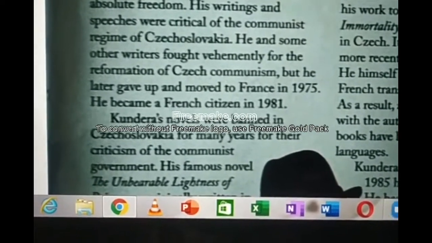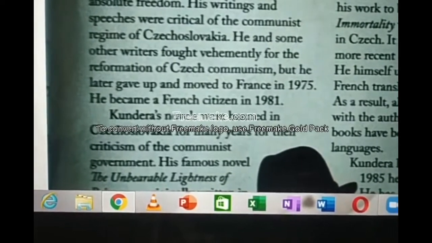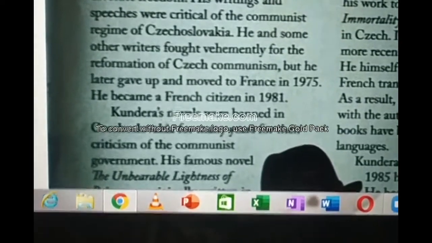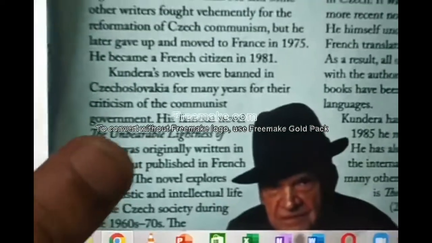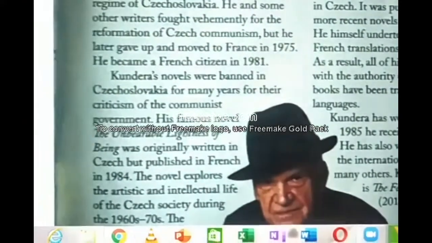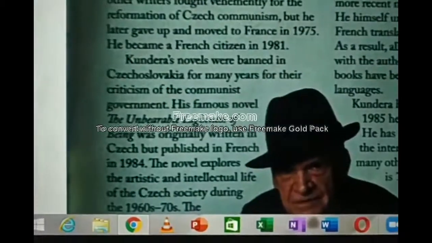But he later gave up and moved to France in 1975. He became a French citizen in 1981. He left Czechoslovakia and went to France.